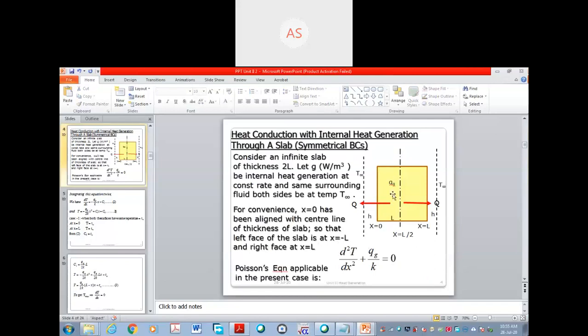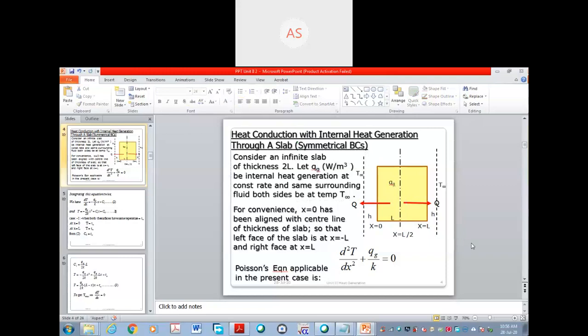At the center point, x is equal to L by 2, and H is used here because air is there, hence convection is there, so we use the symbol H. Now this slide is over, and this is the rate of heat generation, with heat being generated at watt per meter cube.